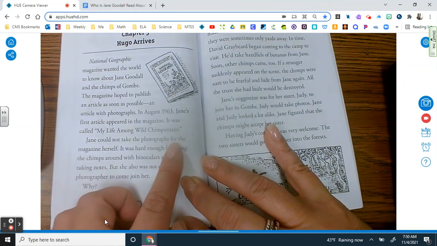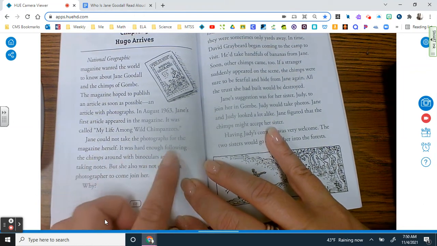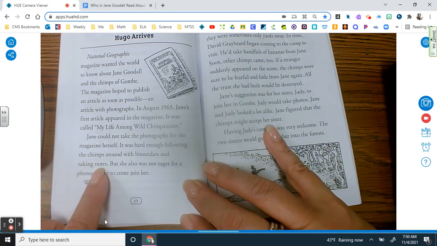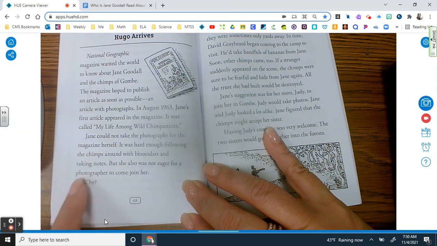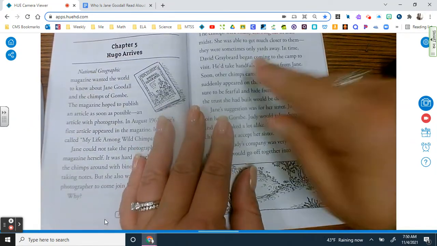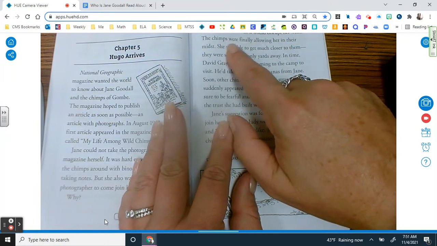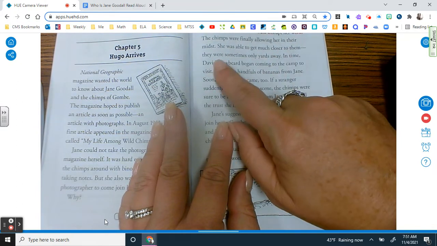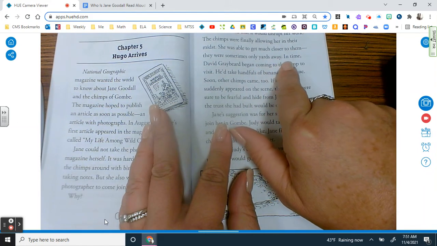Jane could not take the photographs for the magazine herself. It was hard enough following the chimps around with binoculars and taking notes. But she also was not eager for a photographer to come join her. Why? She was afraid that it would disrupt her work. The chimps were finally allowing her in their midst. She was able to get much closer to them. They were sometimes only yards away.